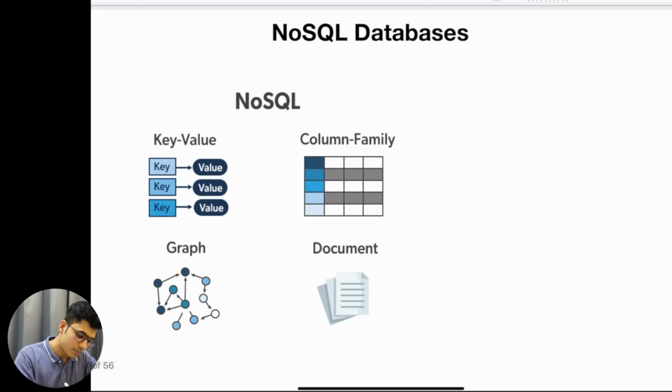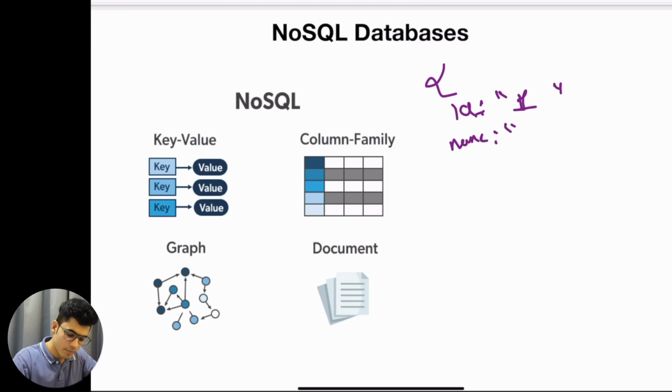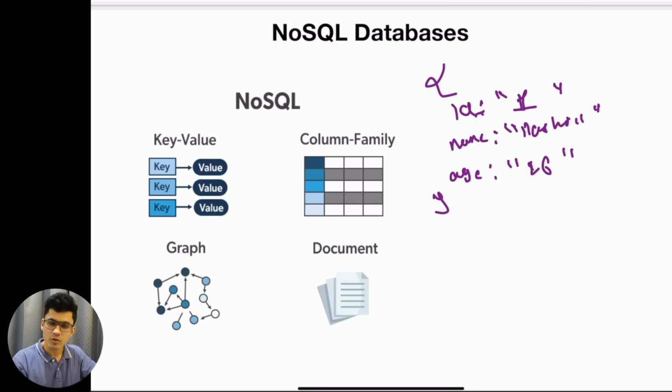After that, we have something called a NoSQL database. Okay, in SQL we store our data in column and row format, but in a NoSQL database we can store our data in different types of formats. One of the formats is key value. If you know the basics of Python or JSON, it's something like this. We have the ID, and there will be a value attached to it. ID 1. Then we will have the name, and the name will be, let's say, Darshil. And the age will be, let's say, 26. All of this information will be stored as key and value. So if you want to find a particular piece of information, you can just search by the name, age, or something like this.